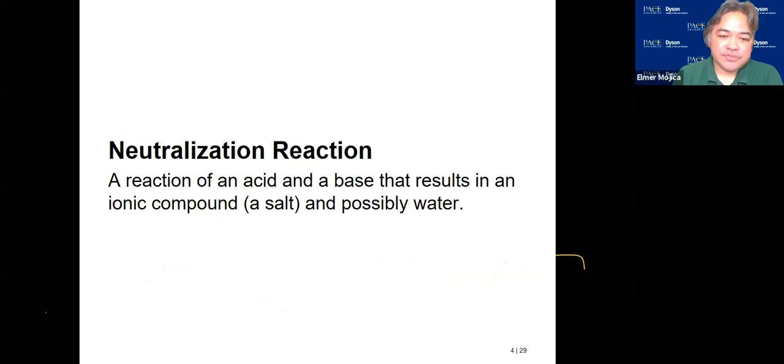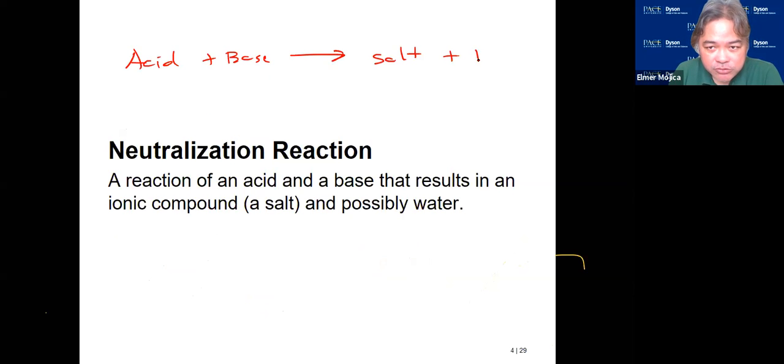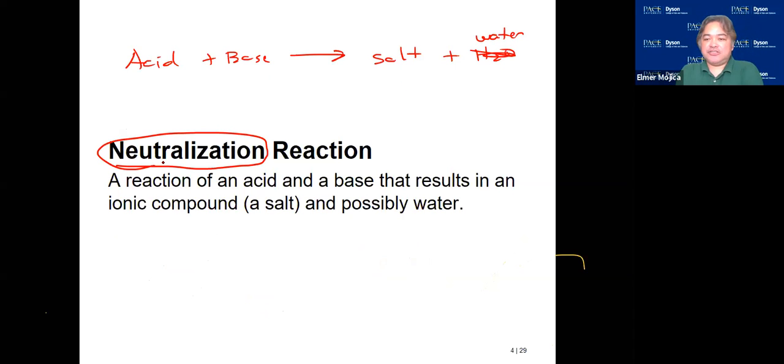Okay? And if you have a reaction where there is an acid that reacts with a base to produce a salt and water, the term that they use on that is neutralization reaction.